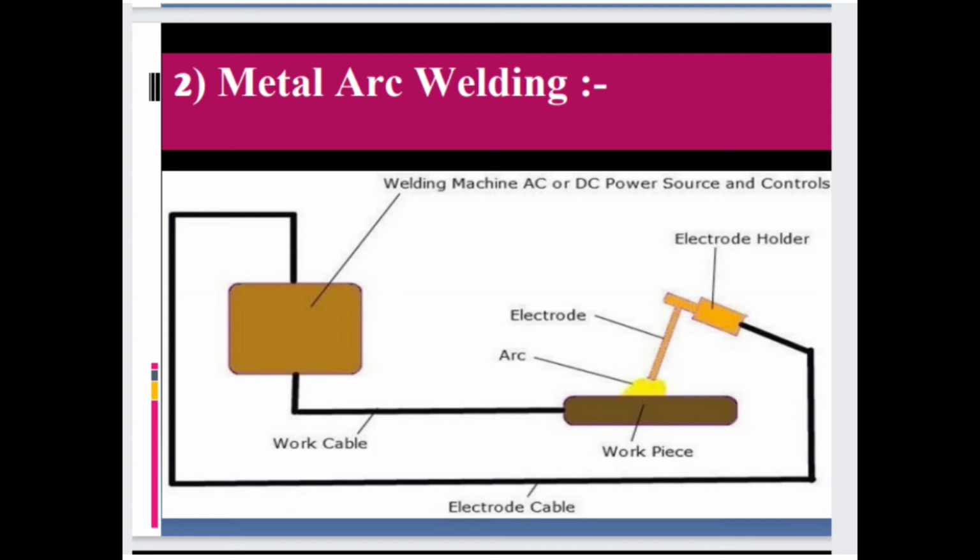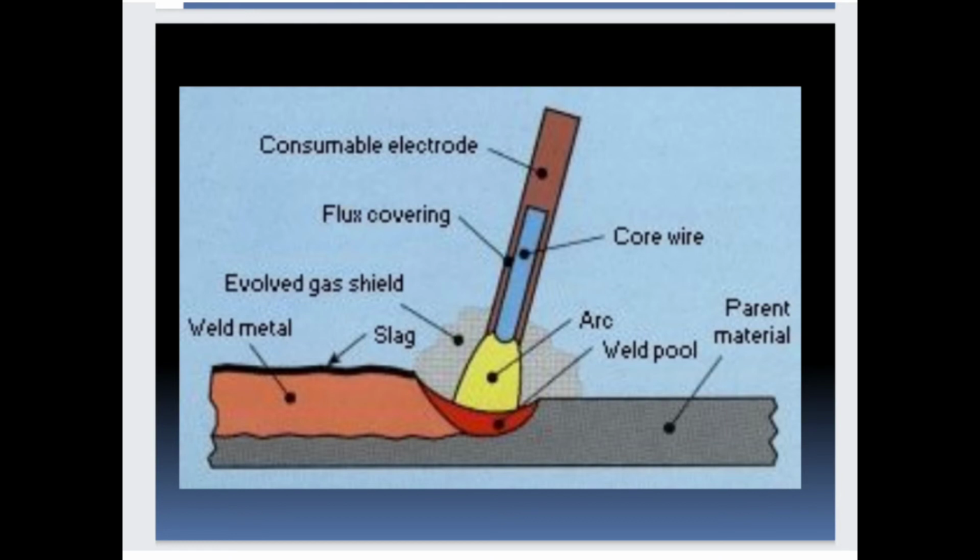Electrode cable, workpiece, arc, electrode and electrode holder. These are the components, and also the welding machine, AC or DC power source and controls. These are the components of metal arc welding. So this is the diagram also of this, but zoomed.